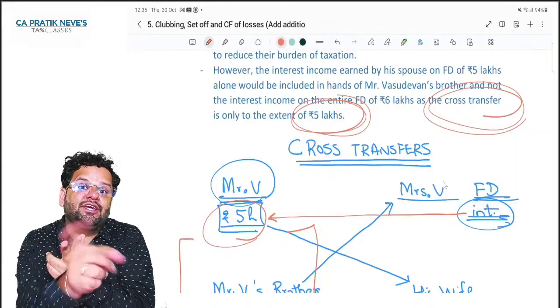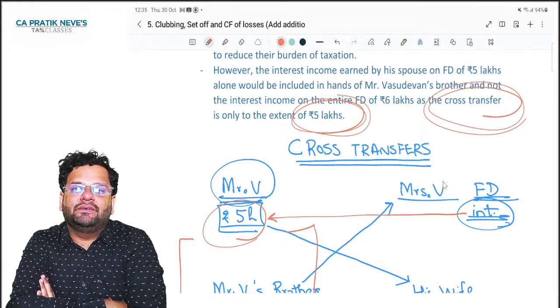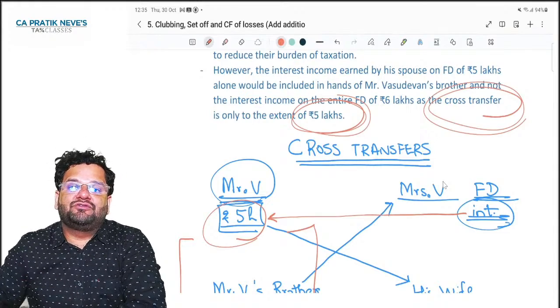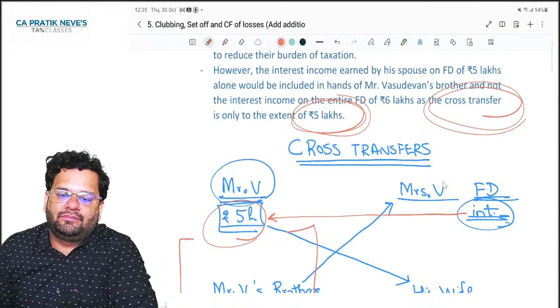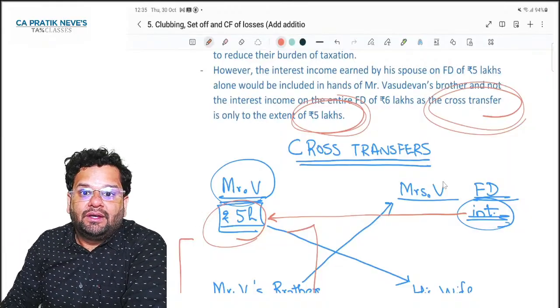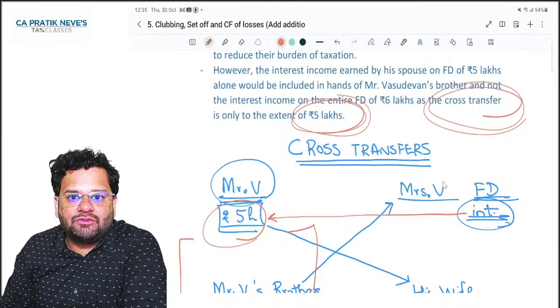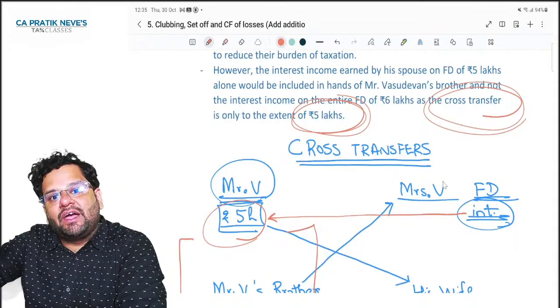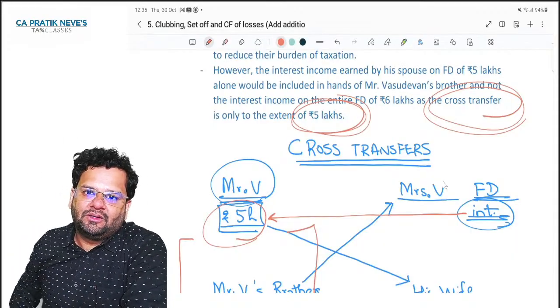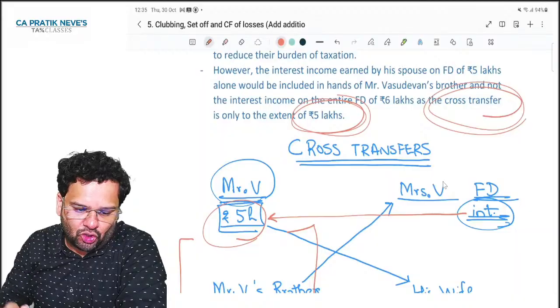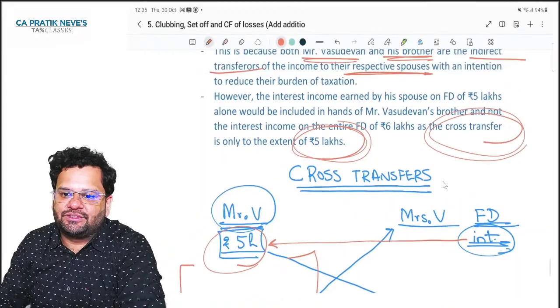Number 3, income earned on assets which are gifted by spouse. Then 4th, income earned on assets which are gifted to son's wife. Okay, and then you can also talk about cross transfers.